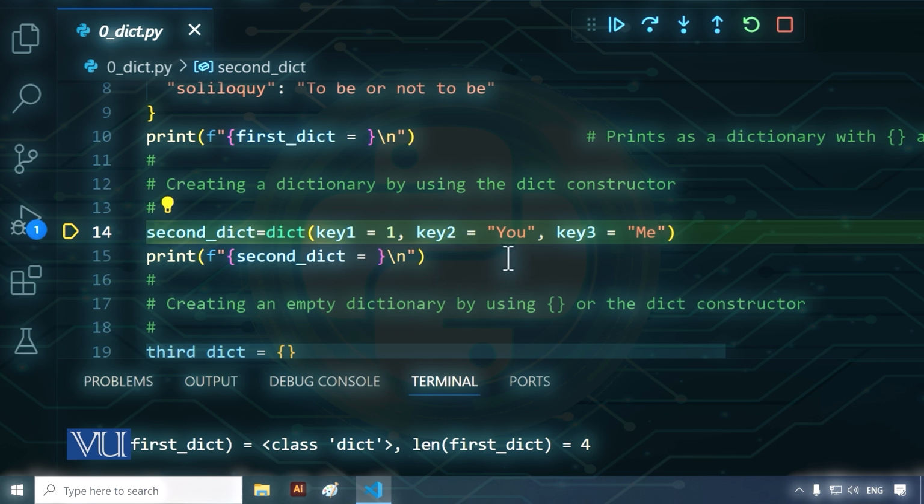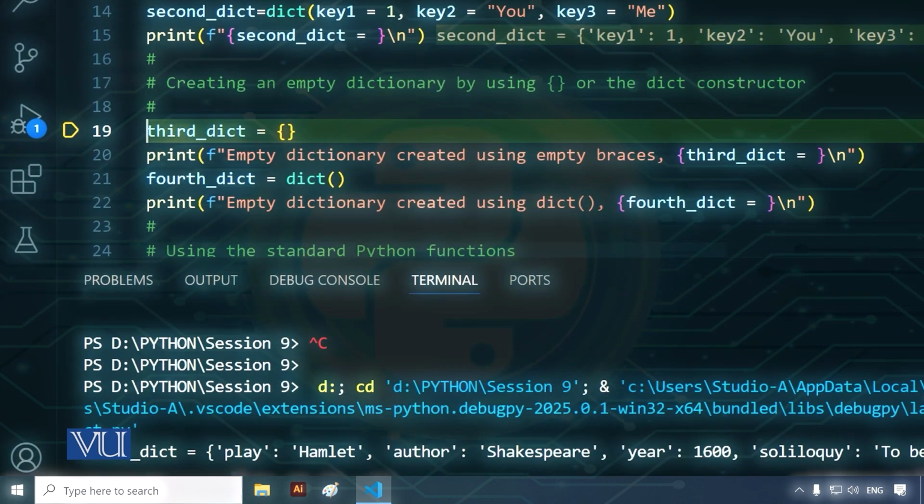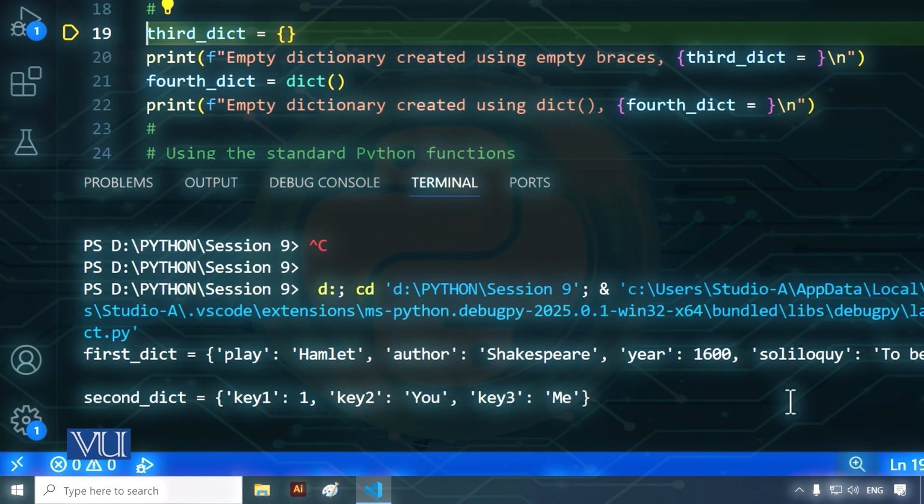Key2 equals "u", which is a string, and the key is key2 and the value of key2 is going to be u. Key3 is the key and "me" is going to be the value of the key. Let's construct it. So the second dictionary, you can now see that it has automatically inserted quotation marks around the key, because key1 is now a key for the dictionary and 1 is its value. Key2 is the key for the dictionary, u is the value, and key3 is a key for the dictionary and me is the value.